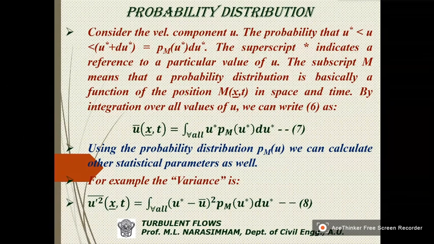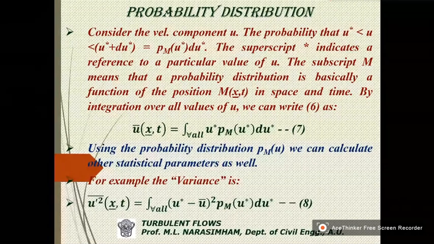So that is less than a particular value u, and it is greater than u star plus du star. So you consider a velocity which is between u star and u star plus du star.